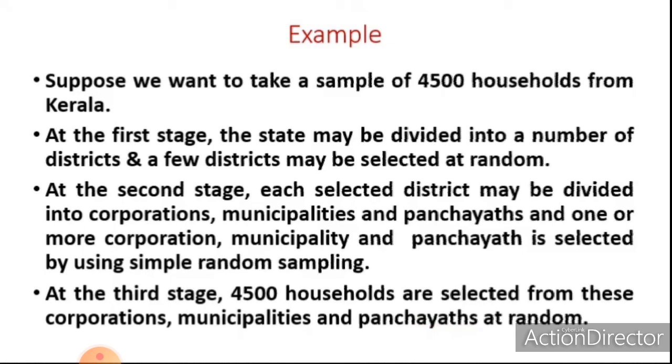At the second stage, each selected district may be divided into corporations, municipalities and panchayats, and one or more corporation, municipality and panchayat is selected by using simple random sampling. At the third stage, 4,500 households are selected from these corporations, municipalities and panchayats at random.